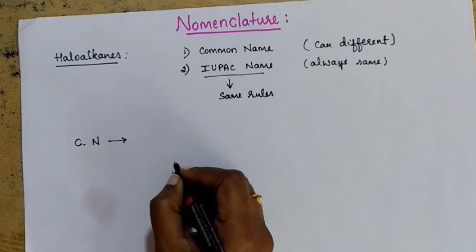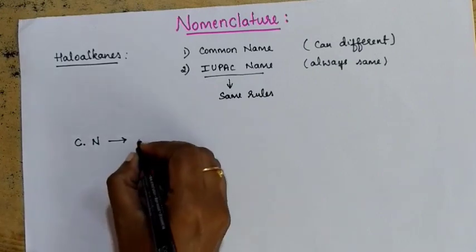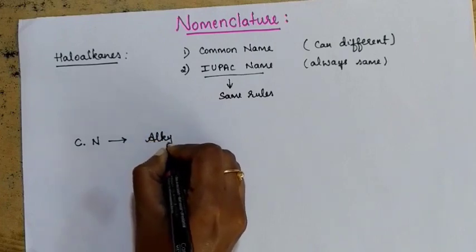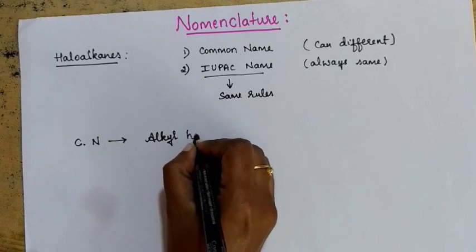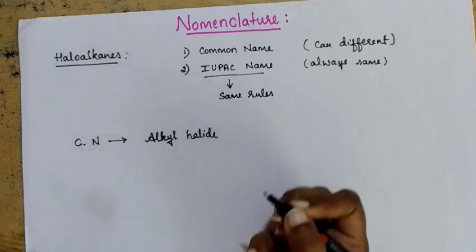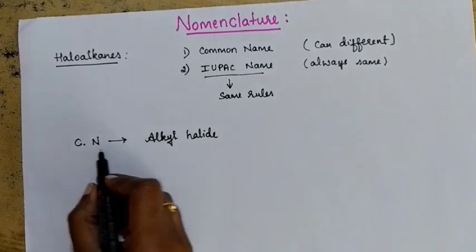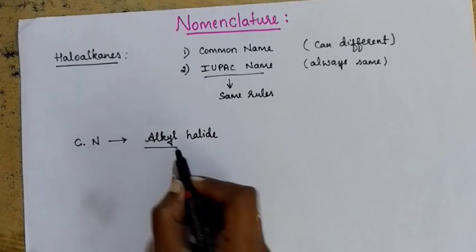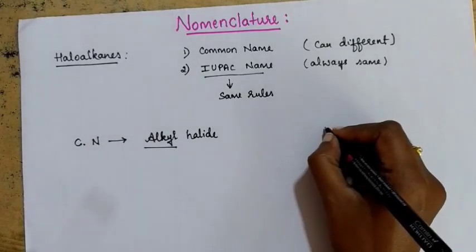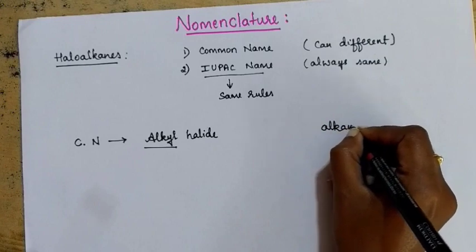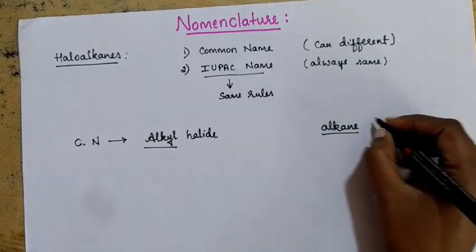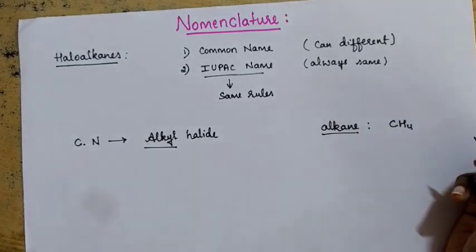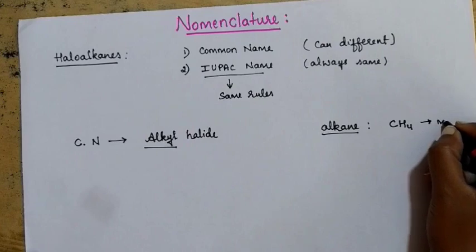If you are going to write the common name for a haloalkane, first you need to mention the alkyl group, then you are going to write the halogen group in the form of halide. So if you are writing the common name, it will be like alkyl halide. What do you mean by alkyl? Everyone knows alkane, no? Alkyne you guys already know. Let me take one example of alkane. CH4, very first member of alkane. CH4 is nothing but methane.